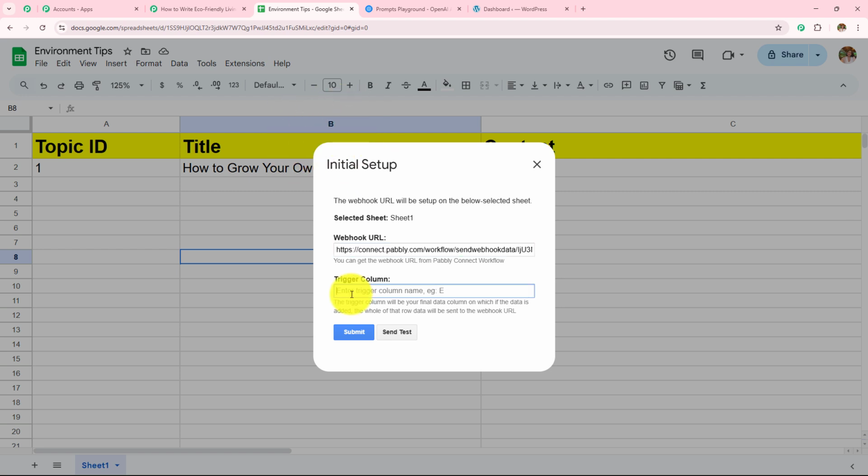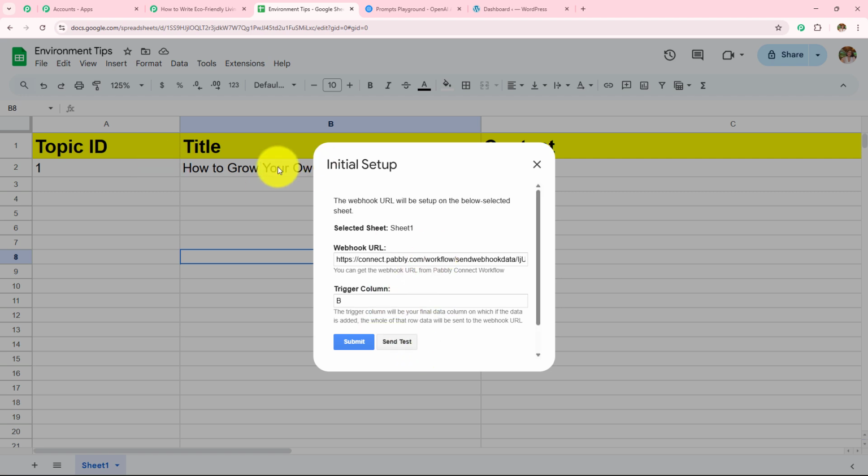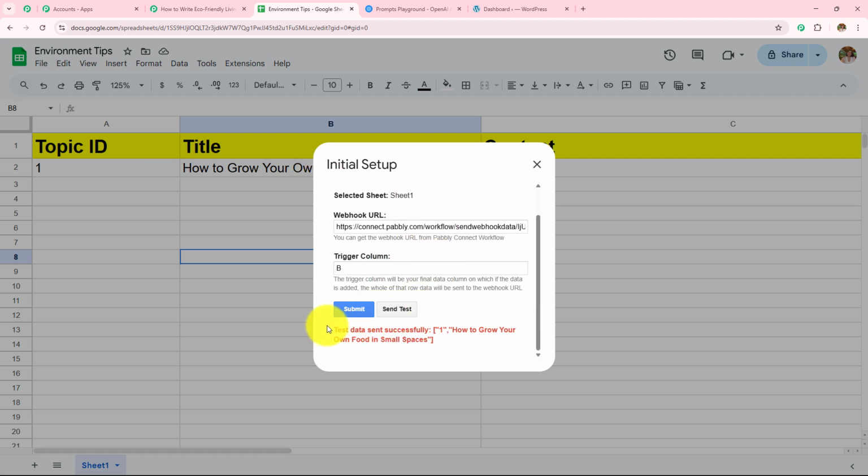So I'm going to enter the trigger column as that. The final data entry column is the trigger column, the last column. So here I hope this is clear to you now. As soon as I've entered this webhook URL in the trigger column, I'm going to click on the send test button. So this data is sent to my Pabbly Connect workflow. Here you can see test data sent successfully.